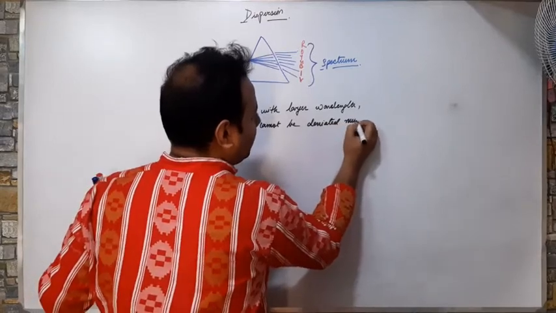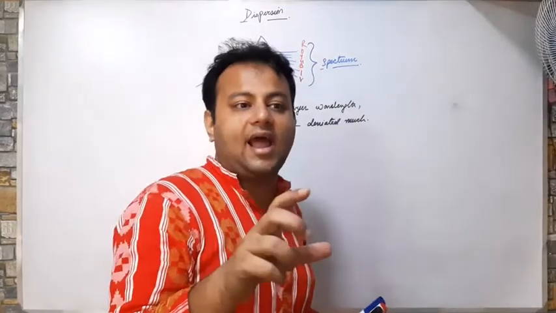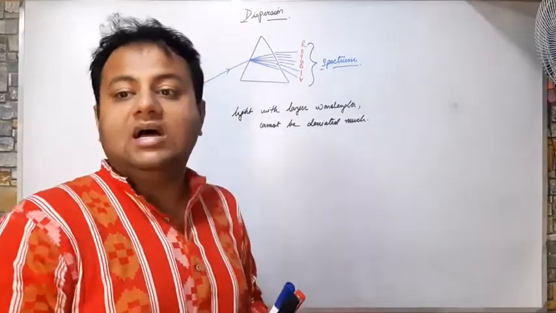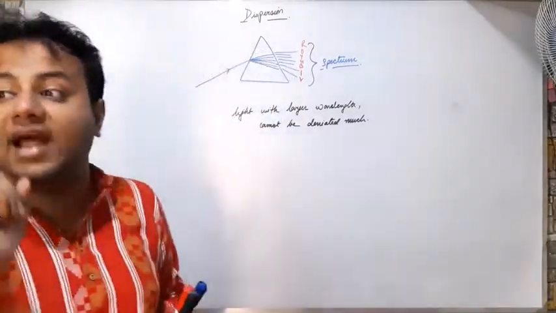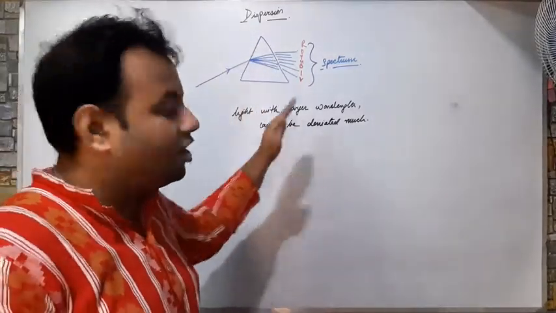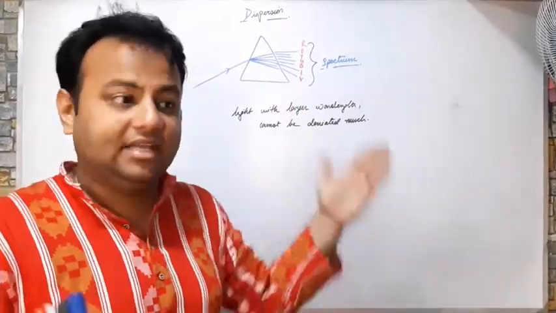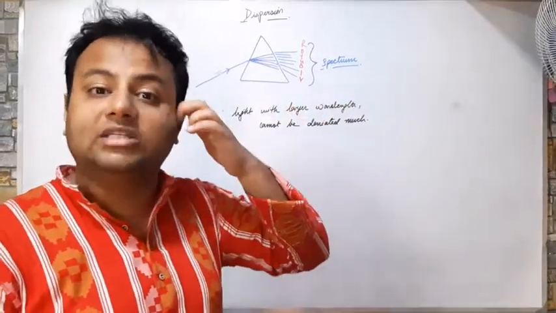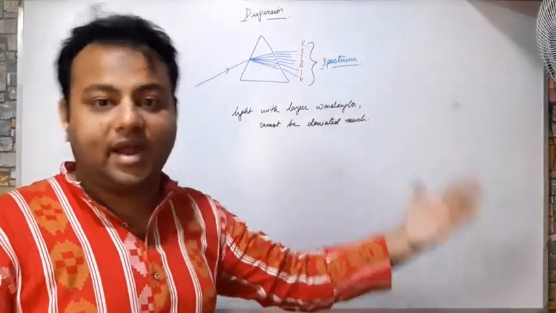deviated much. Means the wavelength of the light, that I have light in 7 colors: violet, indigo, blue, green, yellow, orange, red. The color of the light that has maximum wavelength, and which one has the maximum wavelength? Red. The red has the maximum wavelength, and hence it cannot be deviated much. As it is thicker, it has a large wavelength, it cannot be deviated. It cannot be bent too much. It has to be passed away as almost straight.